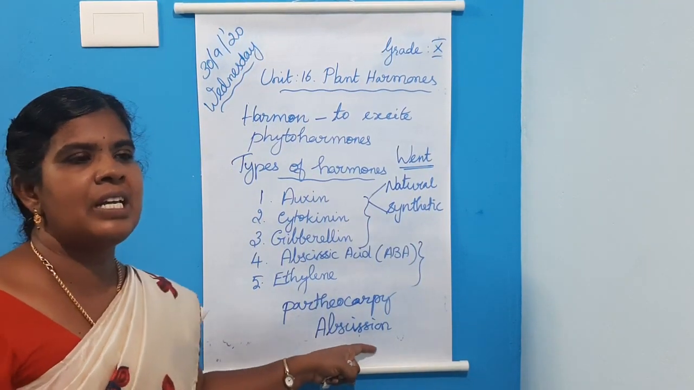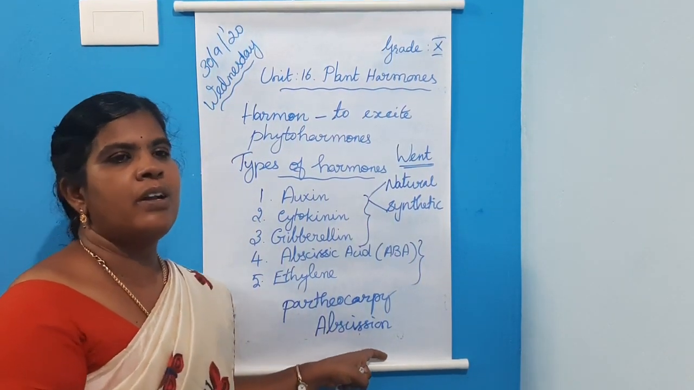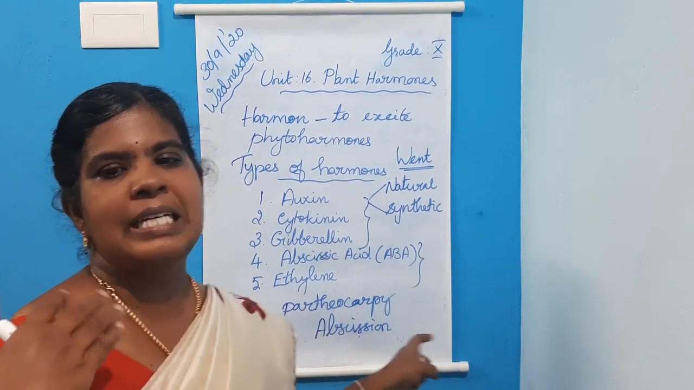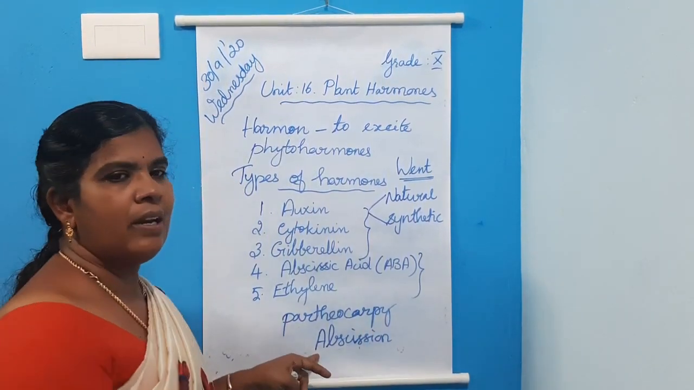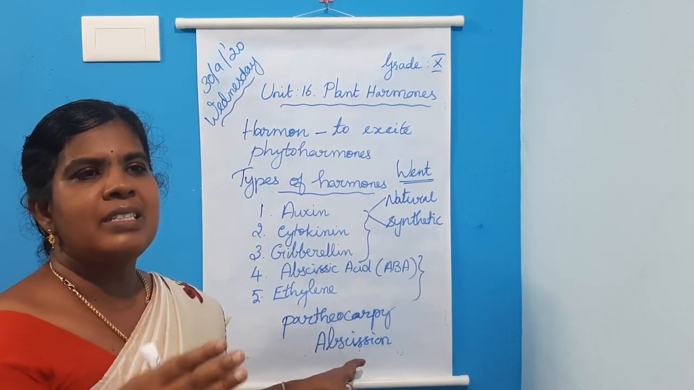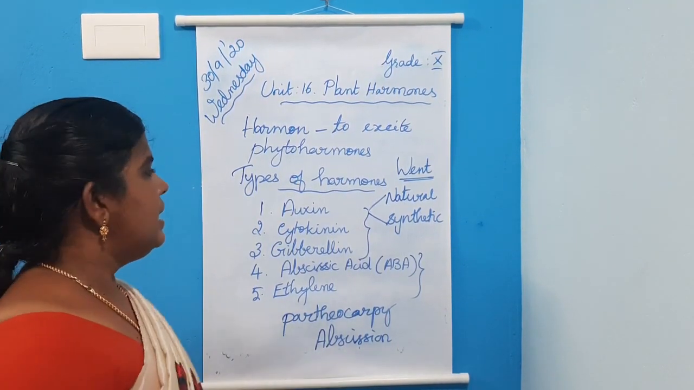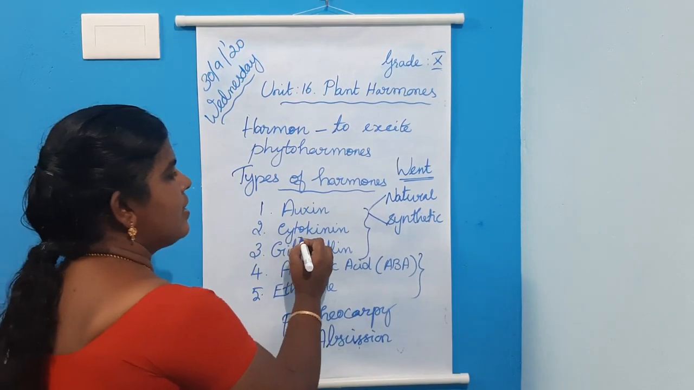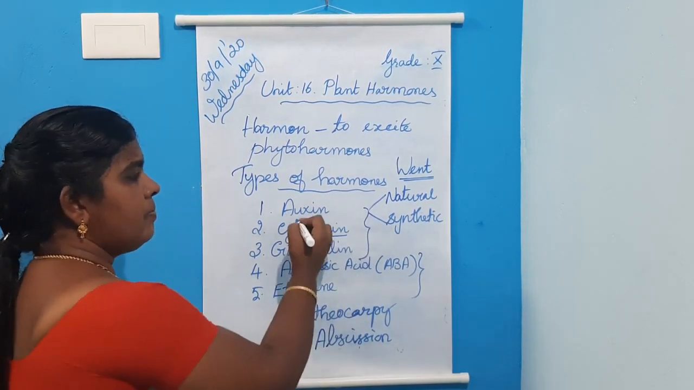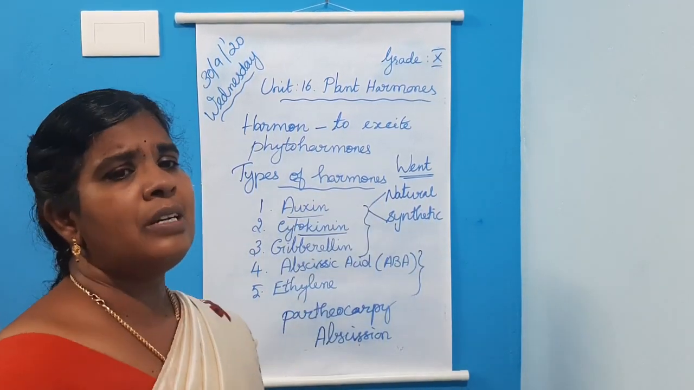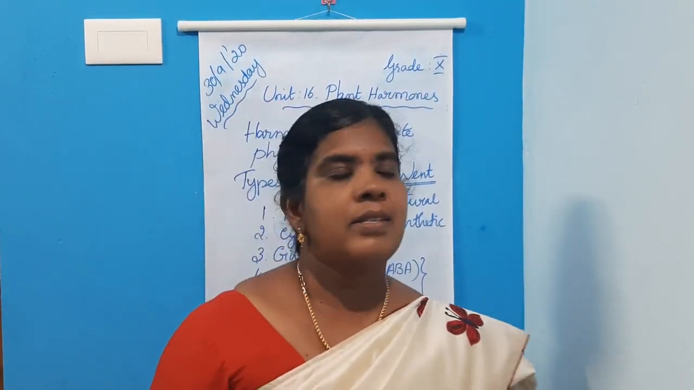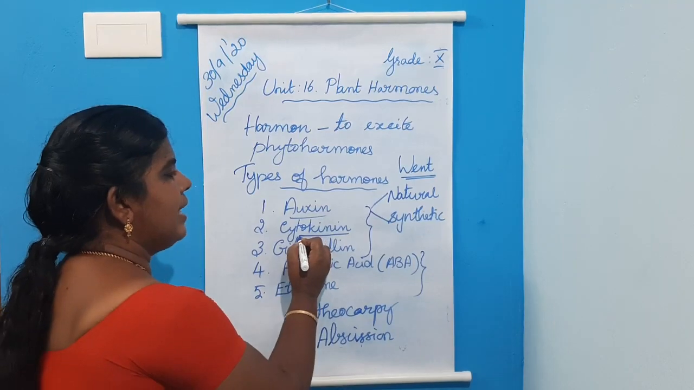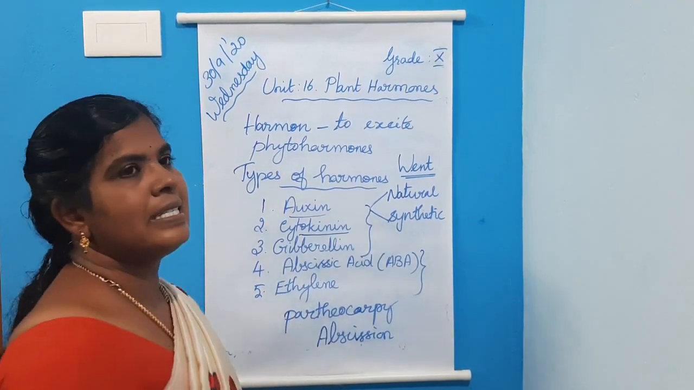What do you mean by abscission? Leaf fall, fruit fall, or the detachment of plant parts, that is abscission. Next, what is the next one? Cytokinin. Which is the first plant hormone discovered? Auxin. Second, cytokinin. The word cyto means cell, kinin or kinesis means division.